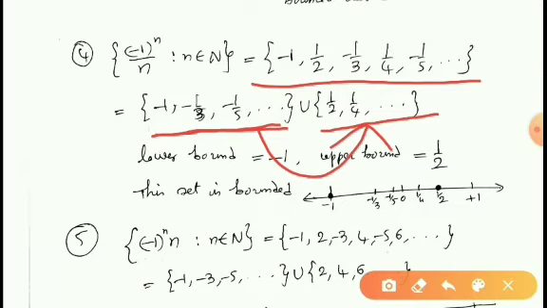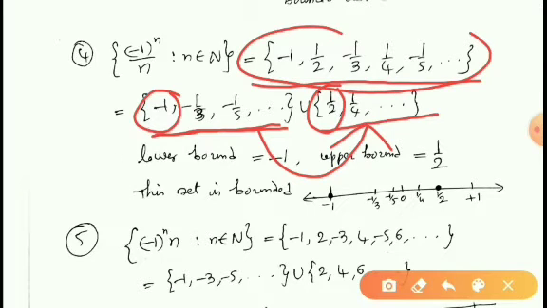First of all, keep in mind, out of all these negative numbers, -1 is the smallest number, and out of all these positive numbers, 1/2 is the greatest number. Therefore, for the total set, -1 is the smallest number, and hence it is a lower bound.